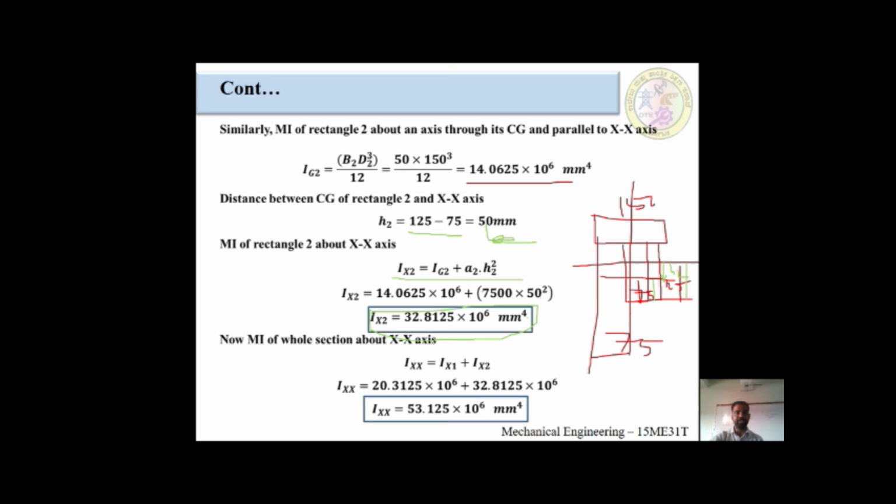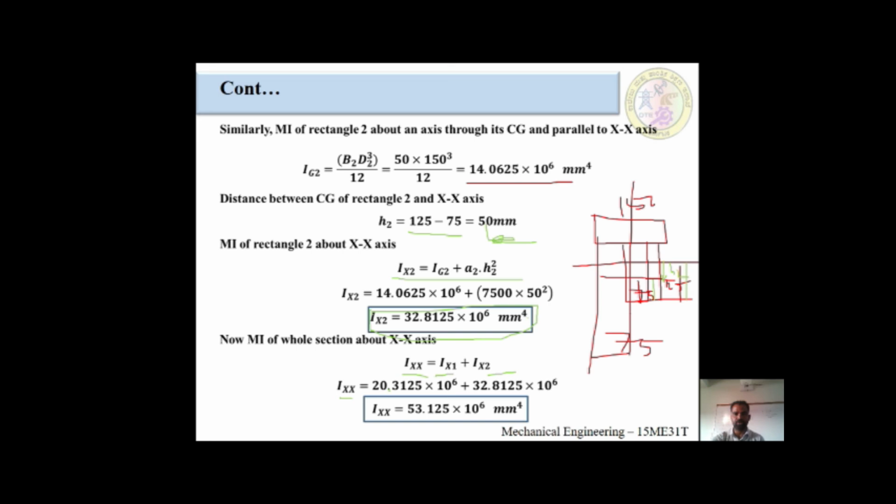After finding the individual moment of inertia of component number 1 and component number 2, next we have to calculate the whole section about the x-axis. How to find it? The formula would be Ixx is equal to Ixx1 plus Ixx2.